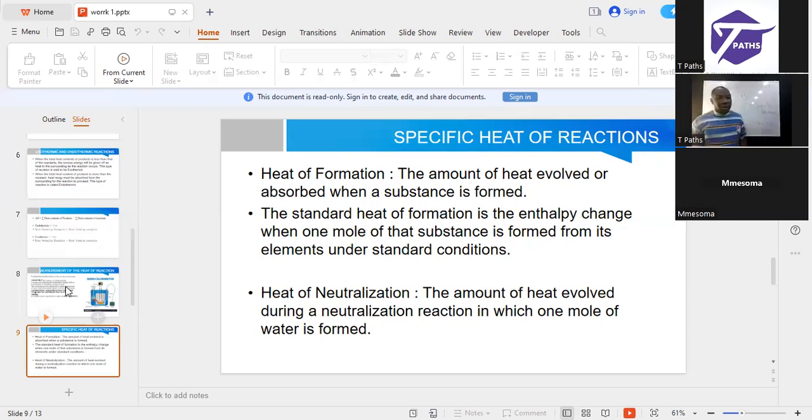So we are talking about heat of formation, heat of neutralization, and heat of combustion. Heat of combustion can be defined as what?